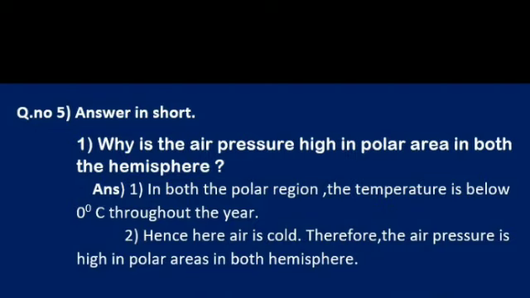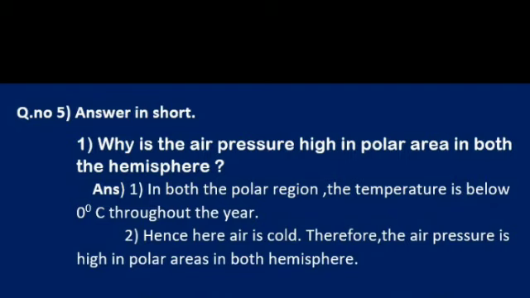I have explained to you that in the southern hemisphere also and northern hemisphere also. It's snow over there. It's freezing over there. Hence, air is cold over there, right?